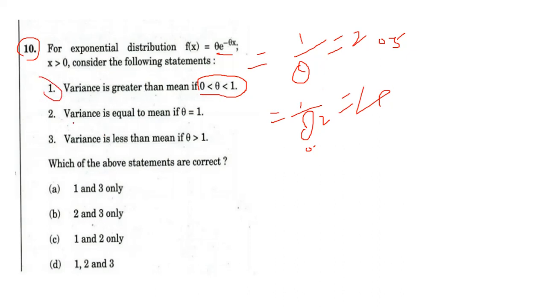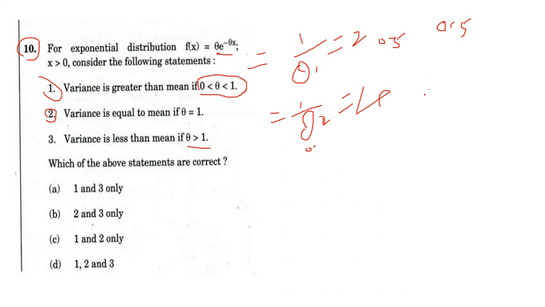Then variance is equal to the mean. Yes, if theta equals 1, 1 by 1 is 1, and 1 by 1 squared is also 1. Then both are equal. The second option is also correct. Variance is less than mean if theta is greater than 1. For example, I am taking theta equal to 2. Then 1 by 2 is 0.5.